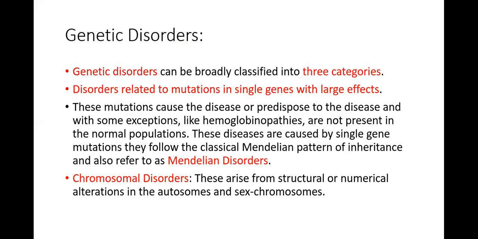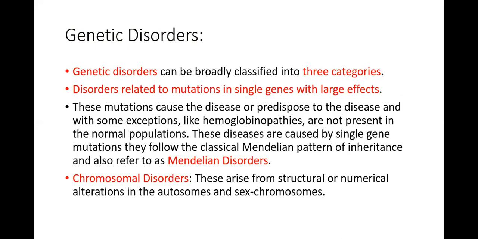Genetic disorders can be broadly classified into 3 categories. Number 1 are disorders related to mutations in a single gene with larger effects. It means there is a mutation in only one gene, but this mutation is going to produce larger effects. These mutations cause the diseases or predispose to the disease, and with some exceptions, like hemoglobinopathies, they are not present in the normal population. These diseases are caused by single gene mutations that follow the classical Mendelian patterns of inheritance, and they are referred to as Mendelian disorders.